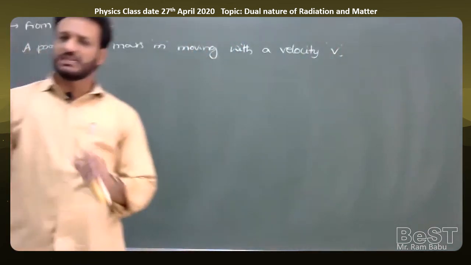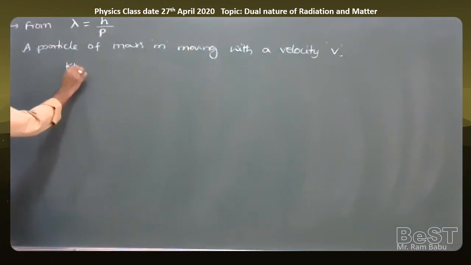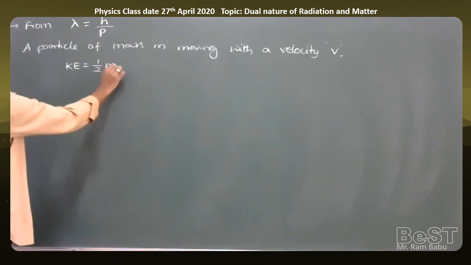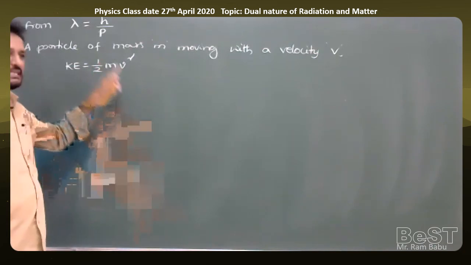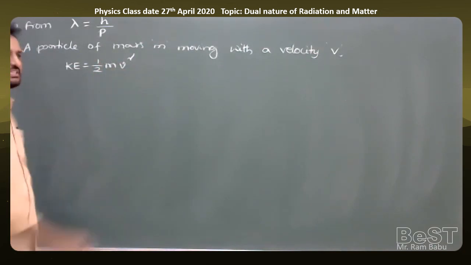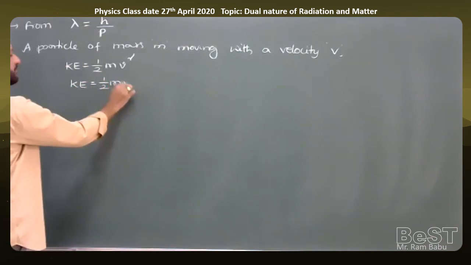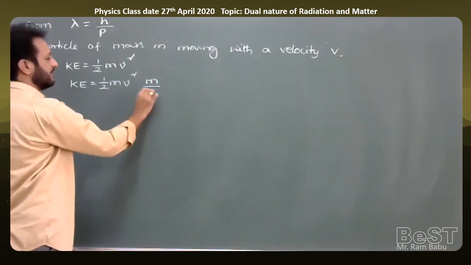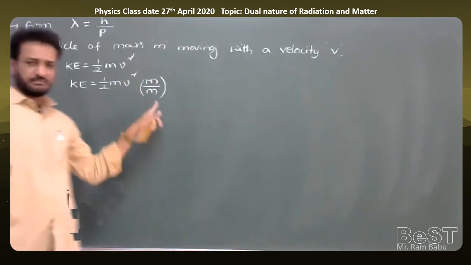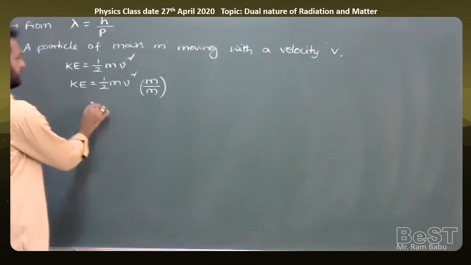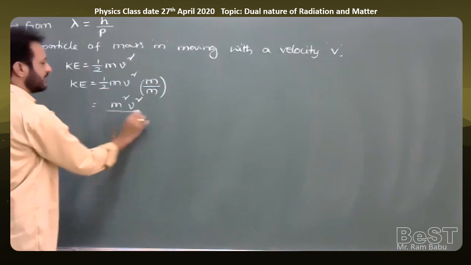Whenever a particle is in motion, it has some kinetic energy. I'll write the formula: kinetic energy K is equal to half m v square. I want to multiply and divide the formula by m, then check what we get. So K is equal to half m into v square into m divided by m. Multiplying with m and also dividing by m, the total meaning of the equation is not changed. Then we can write m into m is m square, so K equals m square v square divided by 2m.